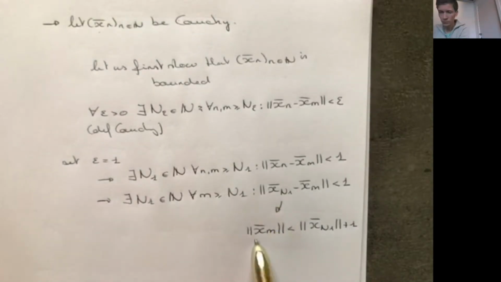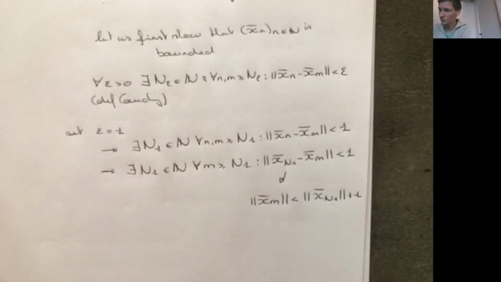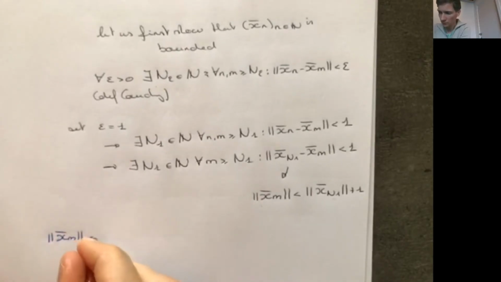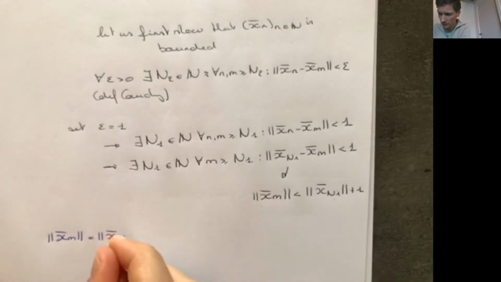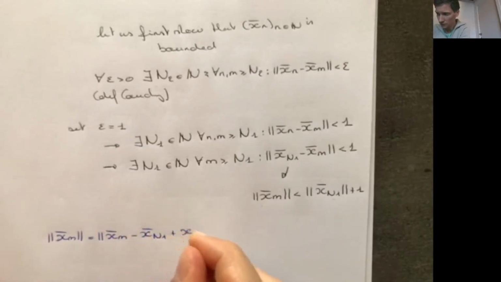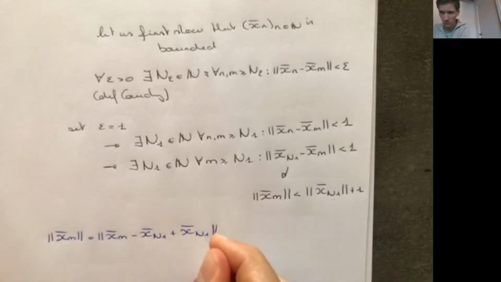So how do I get to this last inequality here? Well, it's basically a simple consequence of the triangle inequality. So this is a side note. If I start with xm, I know this is equal to xm minus xn1 plus xn1.